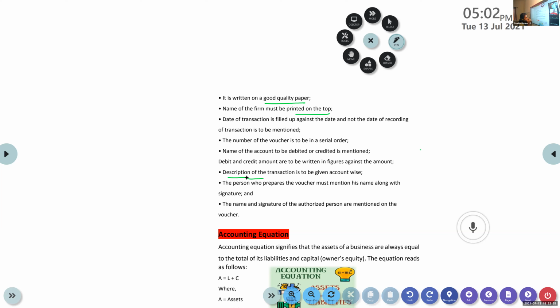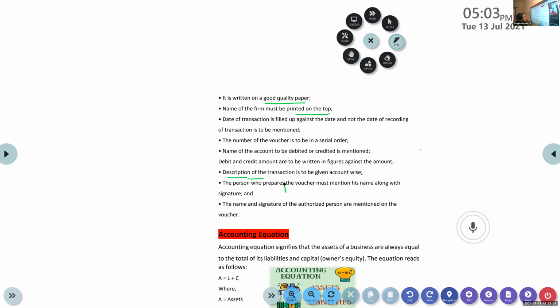The name and signature of the authorized person are mentioned on the voucher. Usually we don't follow this, but still these are the essential elements of a voucher. Okay. So this is all about vouchers, an introduction. What are vouchers? The supporting documents, the source documents, the evidences for recording the business transactions.